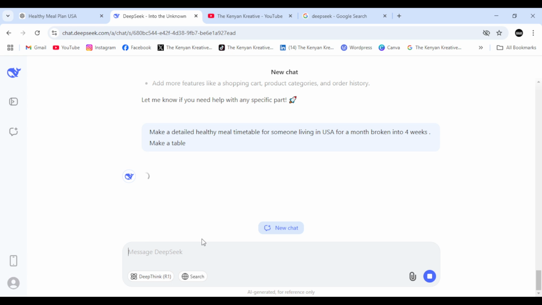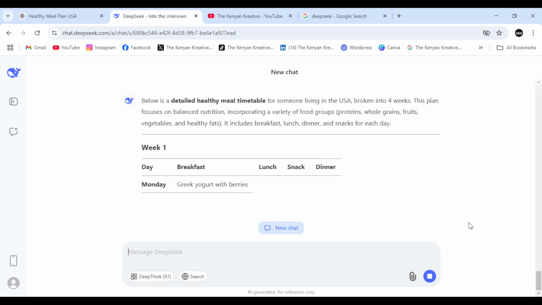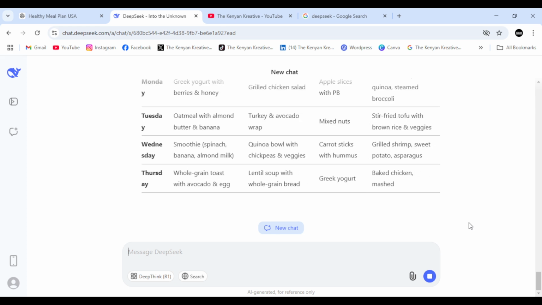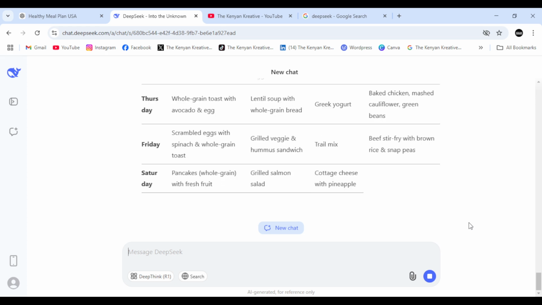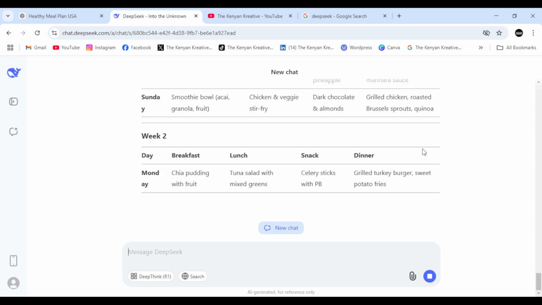I think this is also another difference. No, ChatGPT is actually very fast compared to DeepSeek. DeepSeek seems to take some time, but as you can see, it's actually not that bad, right?